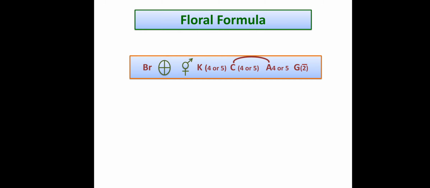The corolla and androecium are joined with a curve, because the androecium is inserted on the corolla, that is epipetalous. Gynoecium, 2, syncarpous, that's why it is in bracket, and inferior because it is showing a line above. So this is the floral formula of family Rubiaceae.